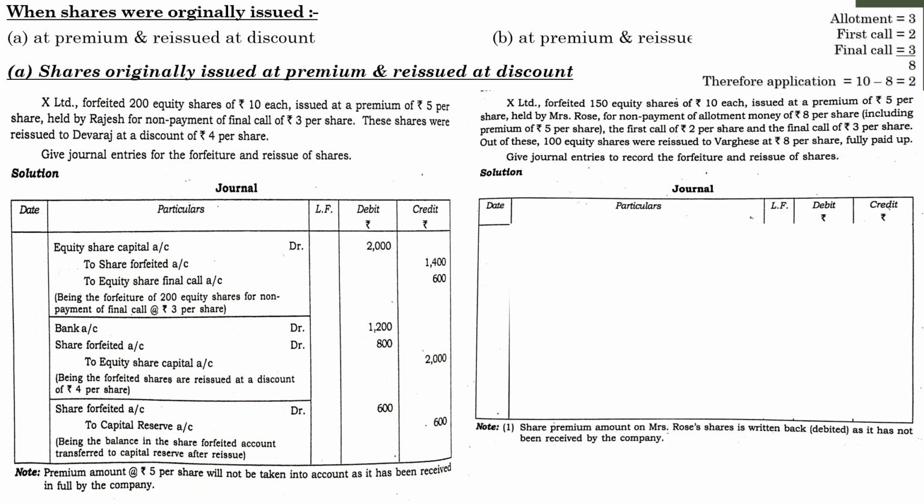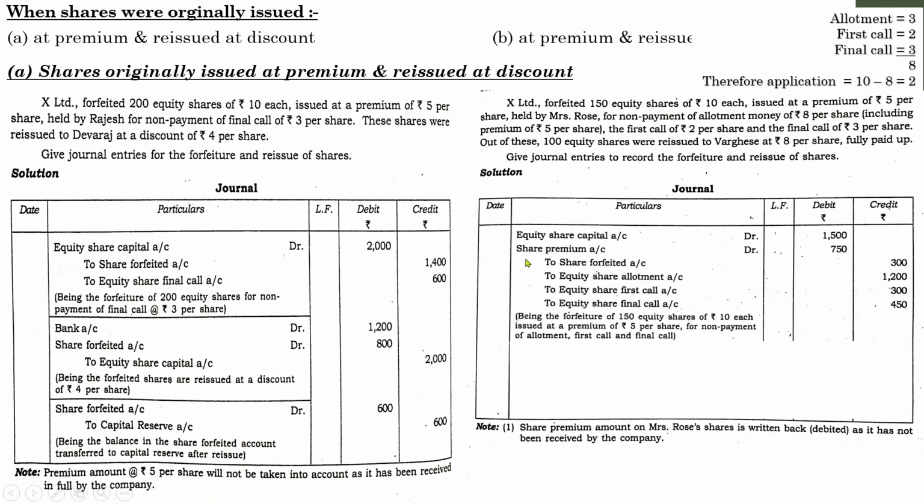Here the share premium amount of Mrs. Rose's share is written back, that is debited, as it has not been received by the company. Because in the case of allotment, first of all the company will pass the due entry. After that only the payment entry comes. Here Mrs. Rose didn't pay the allotment, so you have to cancel the due entry. For that you have to pass the forfeiture entry.